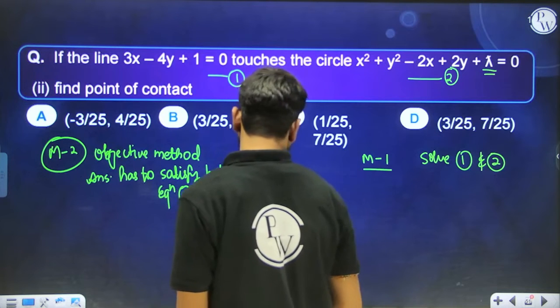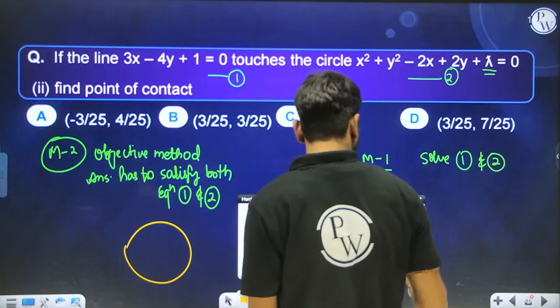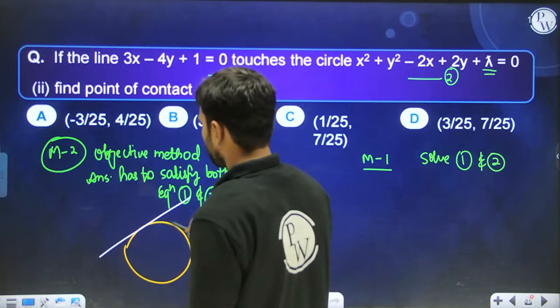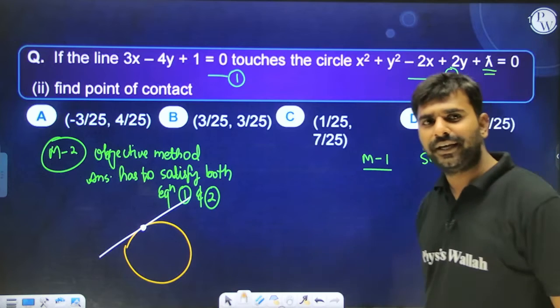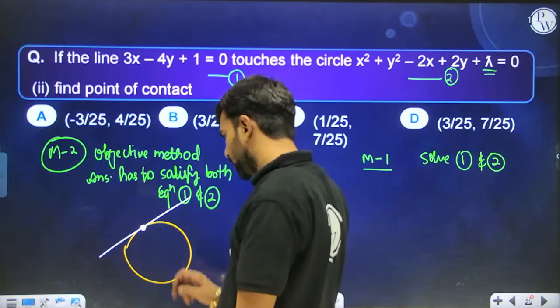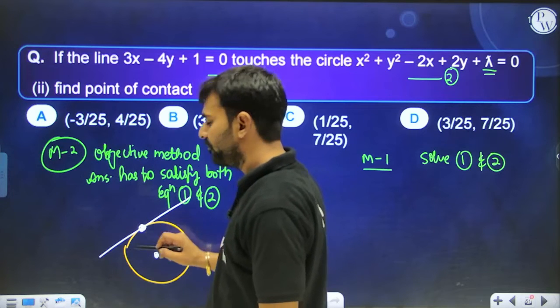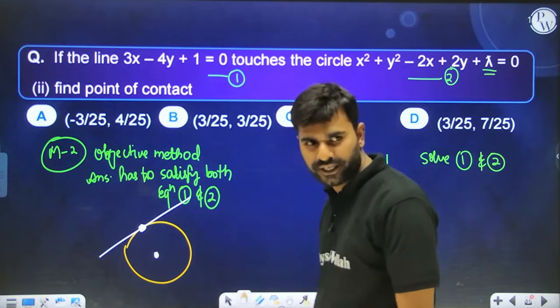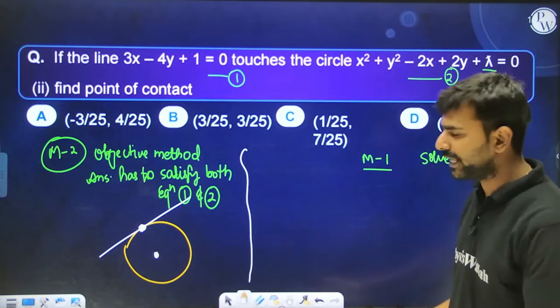Okay, let me talk about this. Let's say this is your circle, and this is your tangent. So the point of contact is this particular point. The tangent is contacting the circle at the point at which the tangent is drawn. So this point will be common in both circle and tangent or not? Yes. So that is how I am telling you the objective tricks. I hope you guys can solve it like this as well.